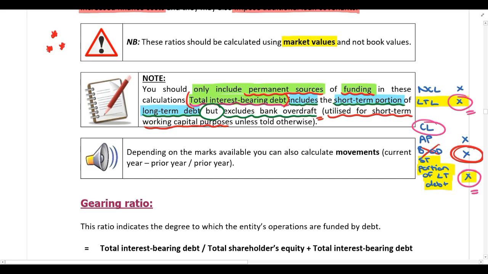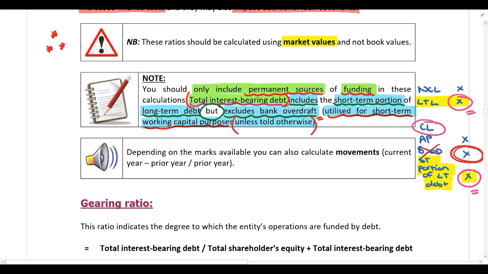However, you always need to read the information provided in the scenario because there might be exceptions. And if they specifically tell you in the question that the company is using their bank overdraft as a source of permanent funding or as a long-term source of funding and not a short-term source of funding, then you would include it in this calculation. All right, so that's where the unless told otherwise comes in, because there's always exceptions in management accounting. So if the question is silent, you exclude the bank overdraft because it's used for short-term working capital purposes and it is not a permanent source of funding unless you are specifically told otherwise.